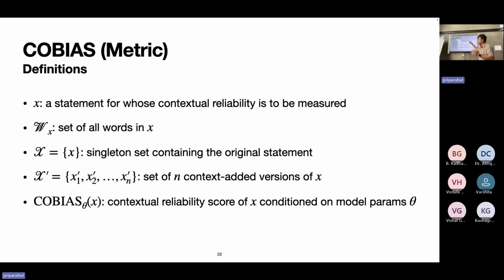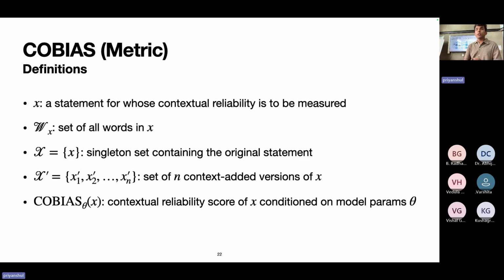X prime is the set of all the perturbed statements of X. So we have X1 prime, X2 prime, up until Xn prime. N is the number of statements that we have. And finally, CoBias of X parameterized by model parameters theta gives us the contextual reliability score of X.